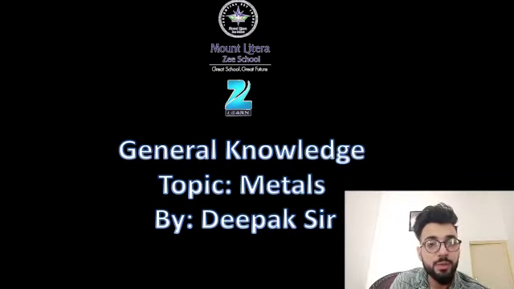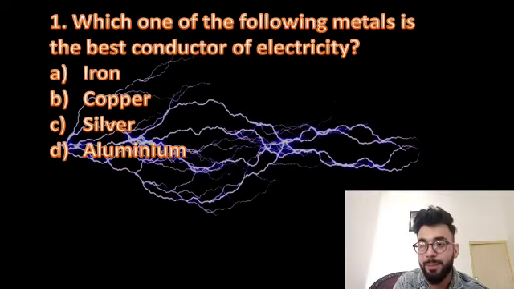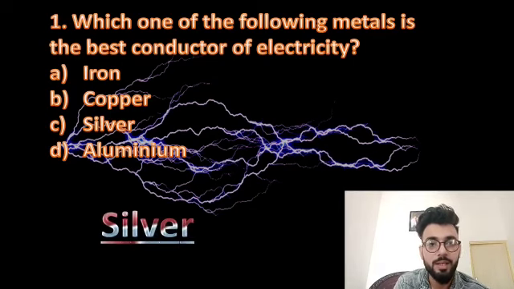So the first question is, which one of the following metals is the best conductor of electricity? Iron, copper, silver or aluminium? So the answer to this question is silver. Okay, let's move to our next question.